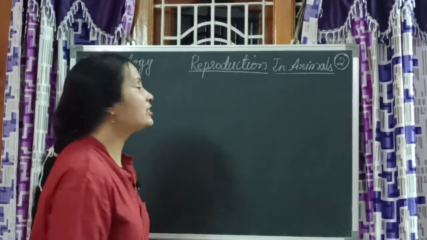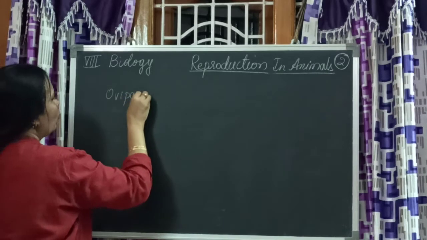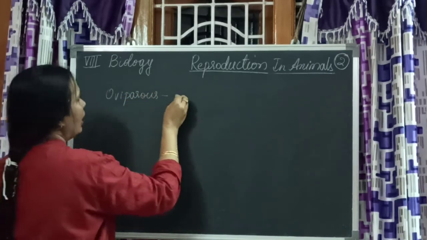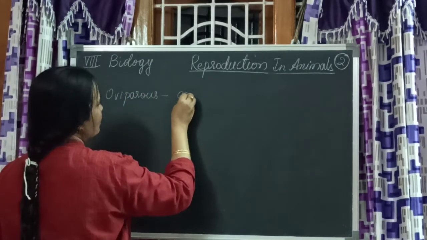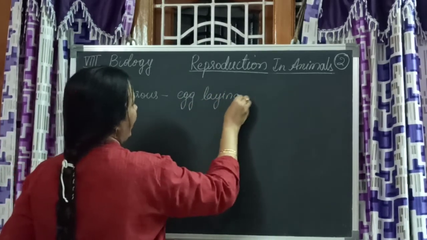So what have we learned till now, children? Oviparous animals are egg laying animals. So oviparous means egg laying animals.